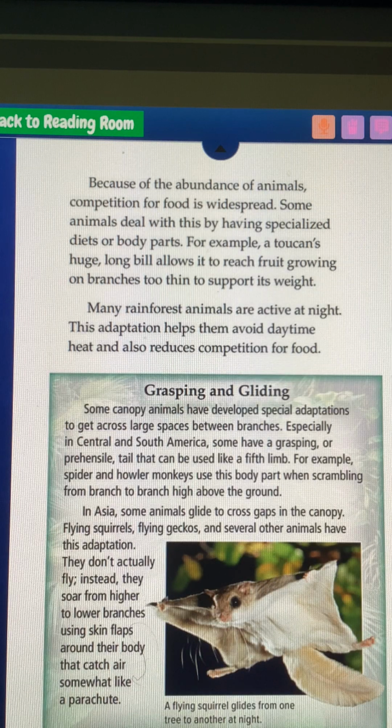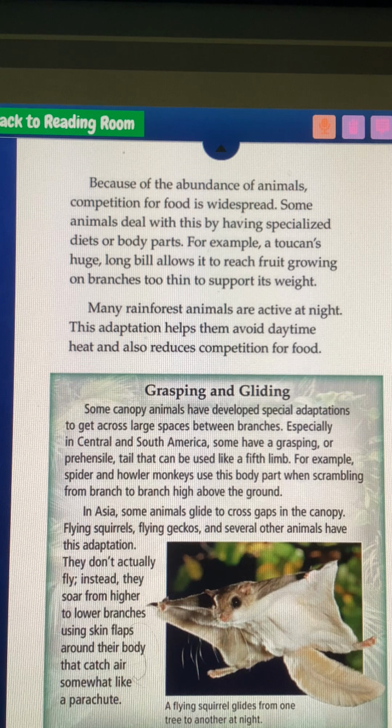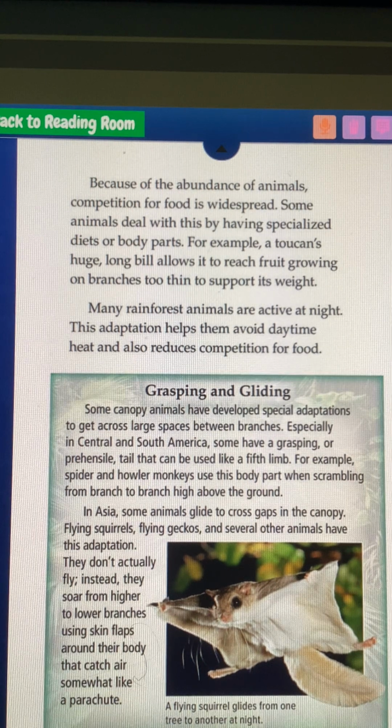Because of the abundance of animals, competition for food is widespread. Some animals deal with this by having special diets or body parts. For example, a toucan's huge bill allows it to reach fruit growing from branches too thin to support its weight. Many rainforest animals are active at night. This adaptation helps them avoid daytime heat and also reduces competition for food.